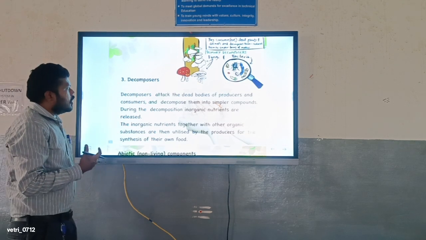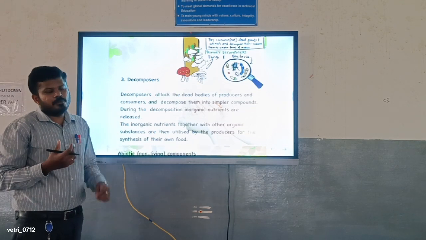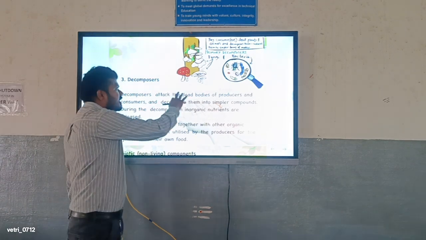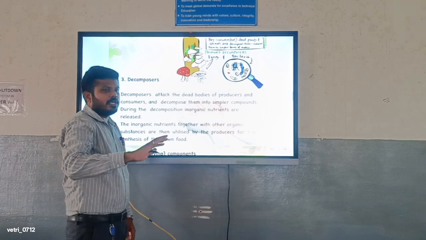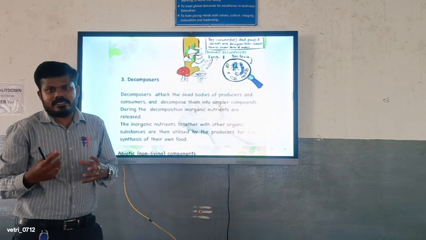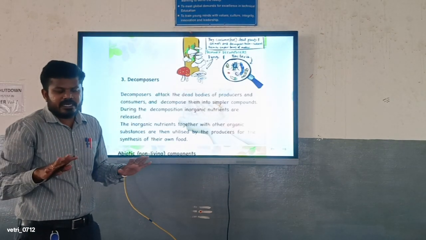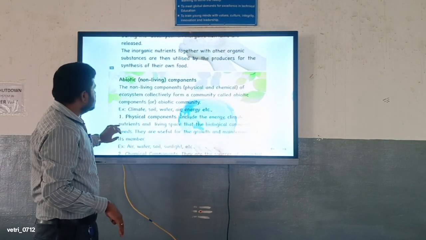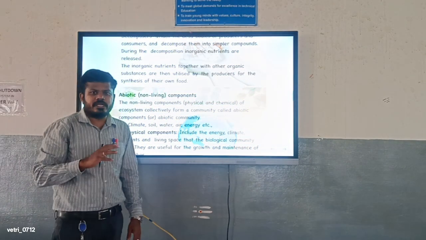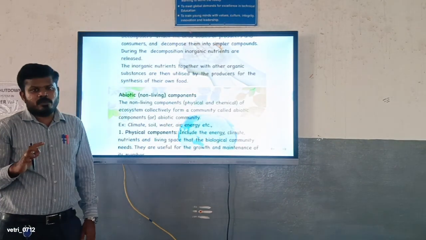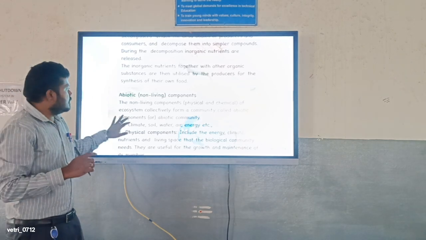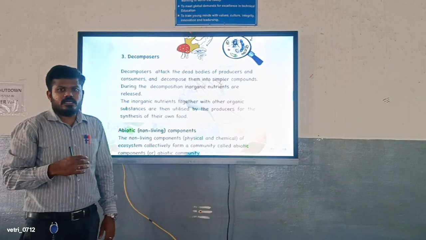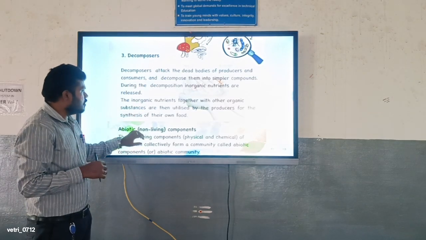The last thing is decomposers. We already discussed that decomposers are bacteria, microorganisms, and fungi. When waste materials are dumped in the soil, the bacteria change and take over the materials. That is what decomposers do. So these three are the main biotic components: producers, consumers, and decomposers. Then we can move on to the abiotic, non-living components.